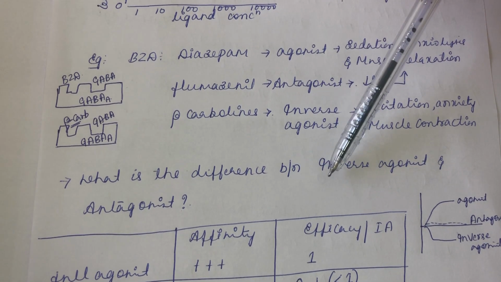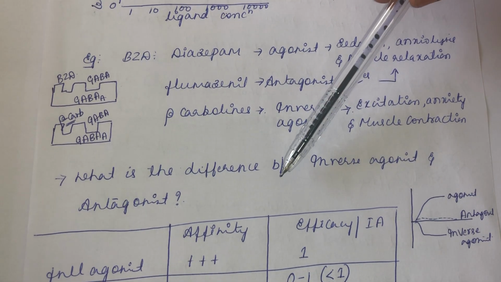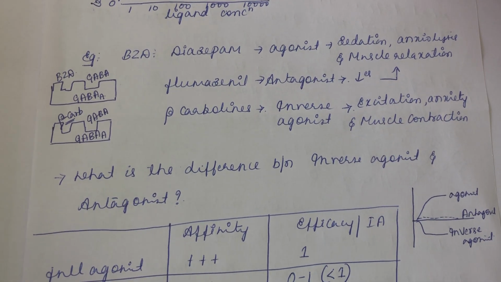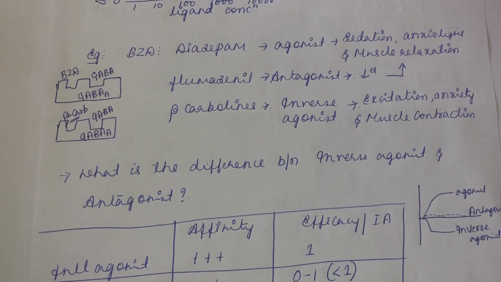Both the action of an inverse agonist and an antagonist are contrary to the action of an agonist. So what will be the difference between the inverse agonist and the antagonist?